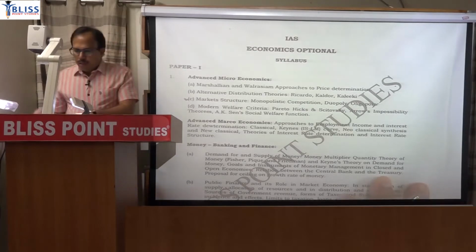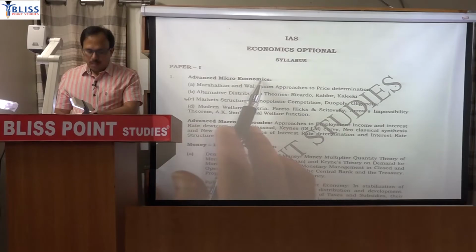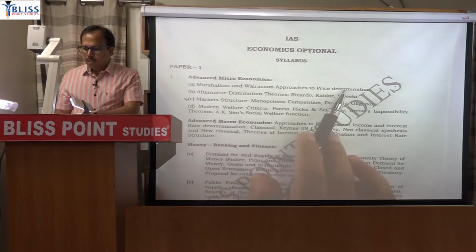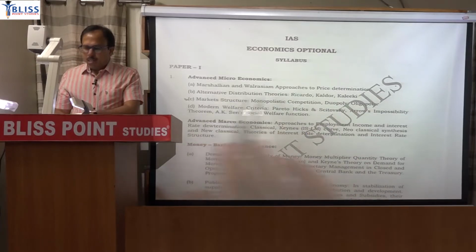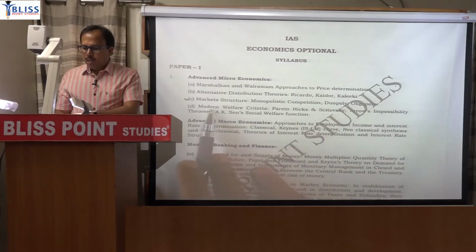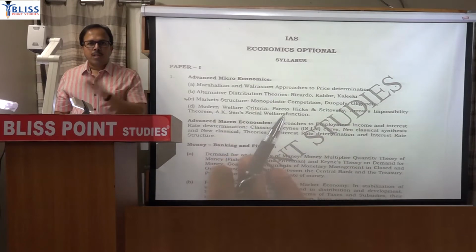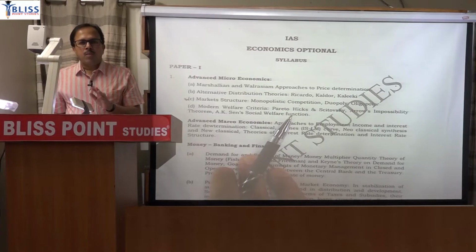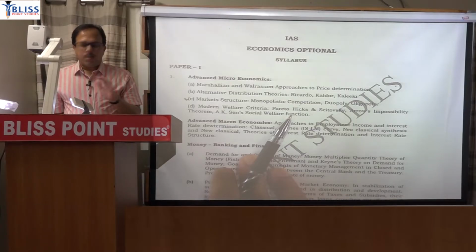In paper 1, the first part is advanced microeconomics. Advanced microeconomics will have 4 subparts: Marshallian and Walrasian approach to price determination, alternative distribution theories, market structure, monopolistic competition, duopoly, oligopoly, and the fourth part is welfare economics. So these 4 parts are written, but there are some unwritten parts. The unwritten part will include some aspects of consumer behavior, production, and cost. The syllabus is not mentioning them, but we will be covering all those aspects.